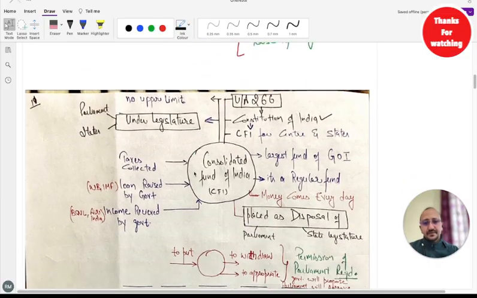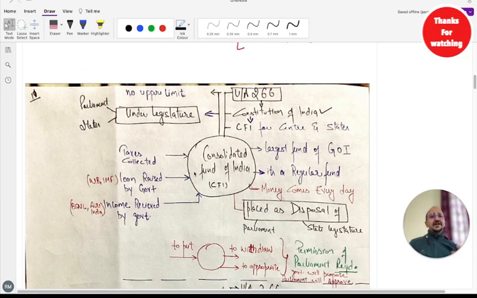Now, Consolidated Fund of India is the main account where the entire money goes. It means all the money collected from taxes, and all the loans which the Indian government has taken. It could be from IMF, it could be from World Bank. So whatever international loan the government has taken will also be deposited in the same account.